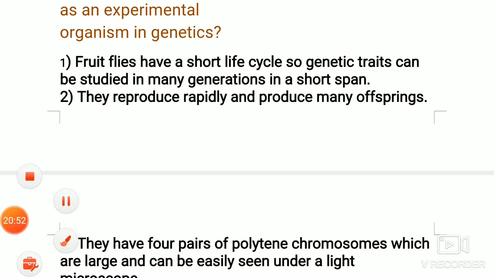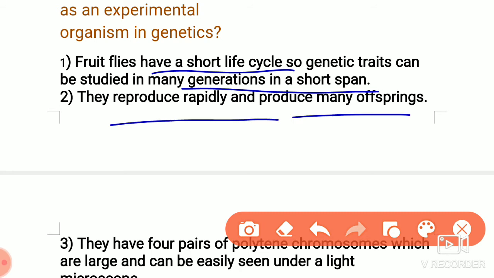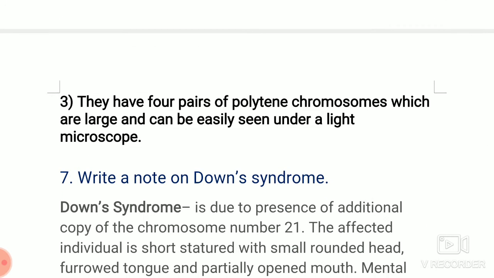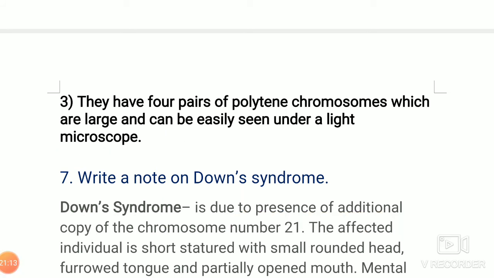They have a short life, that means within 15 days they complete their life cycle. They reproduce more offsprings; in a single mating it produces many offsprings. And genetic variations can be seen in a light microscope. Those are the reasons.